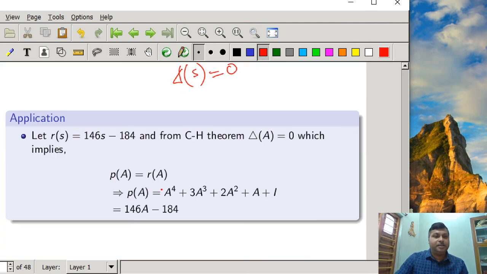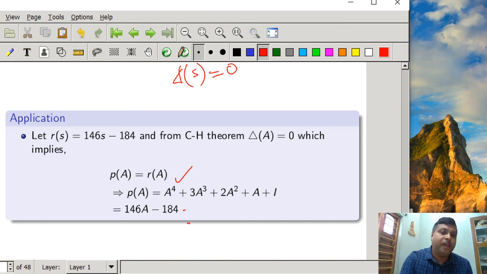So P(A) is equal to A to the power 4 plus 3A cube plus 2A square plus A plus I, which will be expressed as 146A minus 184I. So from here it is very clear that the matrix polynomial of order 4 can be expressed as a polynomial with degree 1, that is 146A minus 184I.